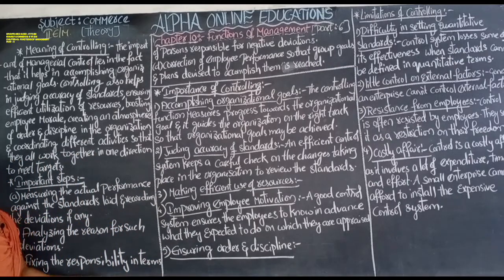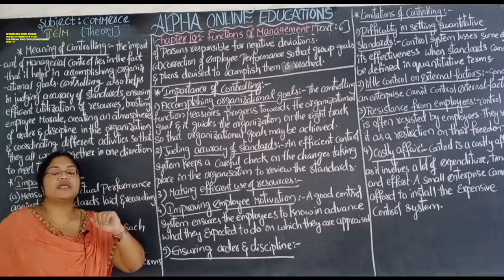In the word controlling itself, the meaning is controlling the unnecessary things in the organization which become some type of problem for the organization to achieve its goals and objectives. So let us see the meaning of controlling, important steps of controlling, importance of controlling and the limitations of controlling in detail.